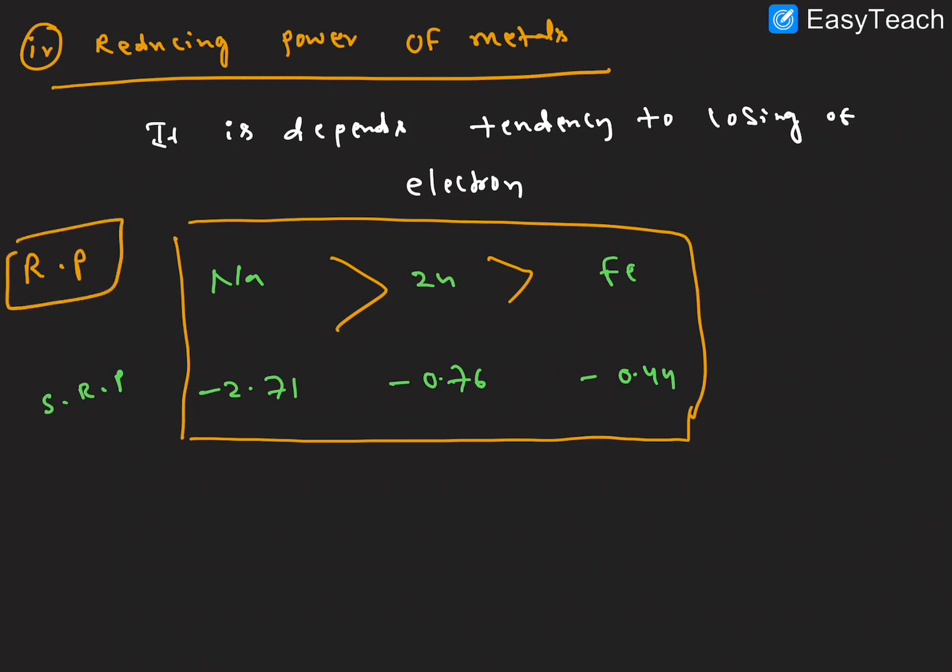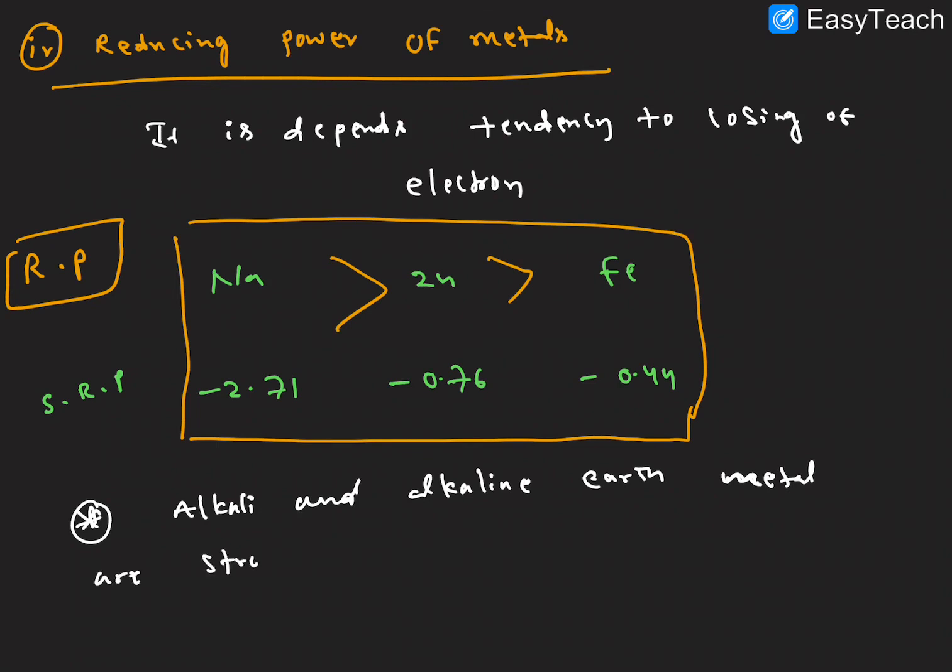This is reducing power, RP. Generally, in the electrochemical series, the elements at the top are alkali metals and alkali earth metals. Those elements have more negative values. So alkali and alkali earth metals are strong reducing agents. I hope it is clear.